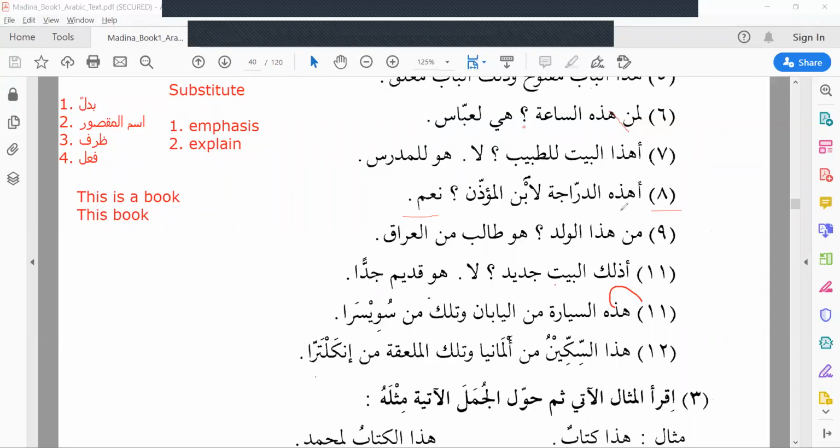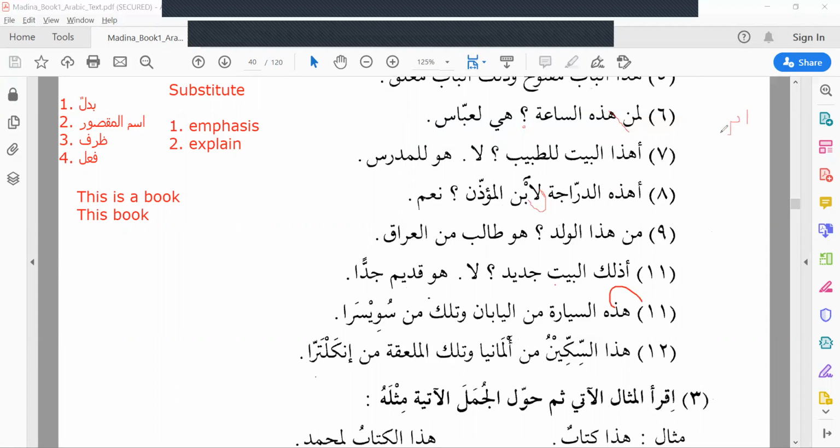What does it mean? دراجة means bicycle. Since bicycle is feminine, we are using هذه. Is this bicycle li ibni?